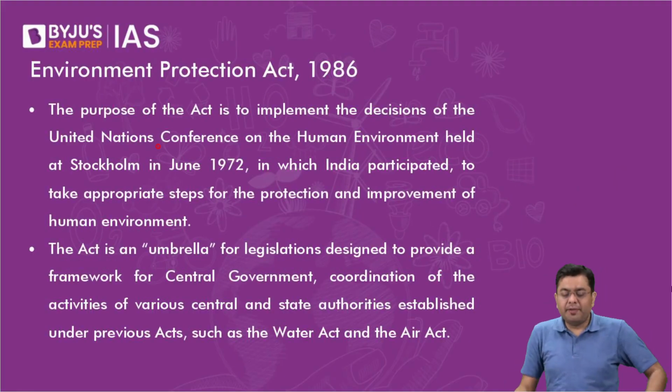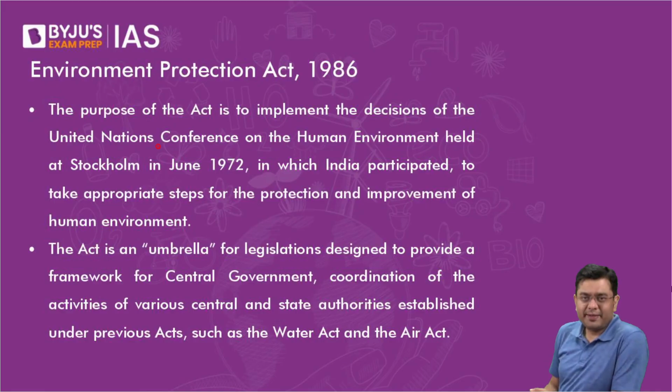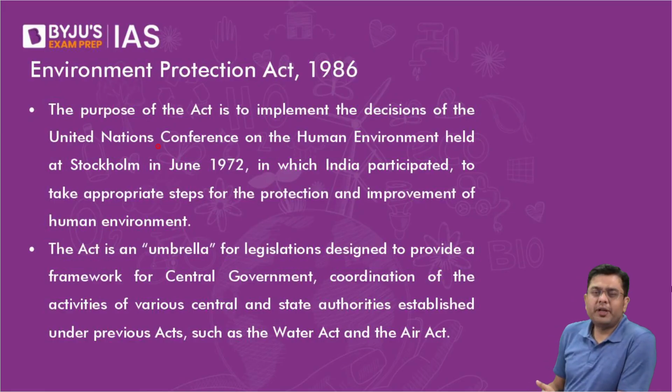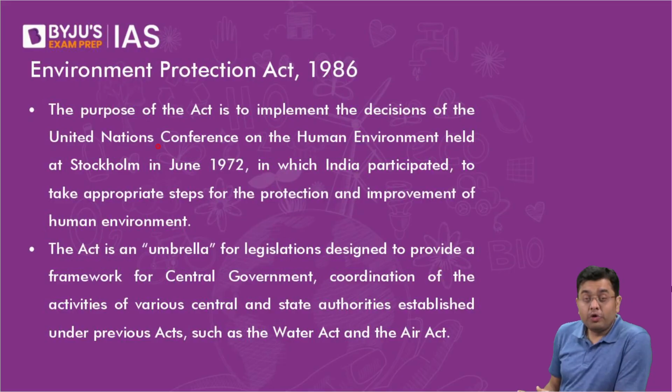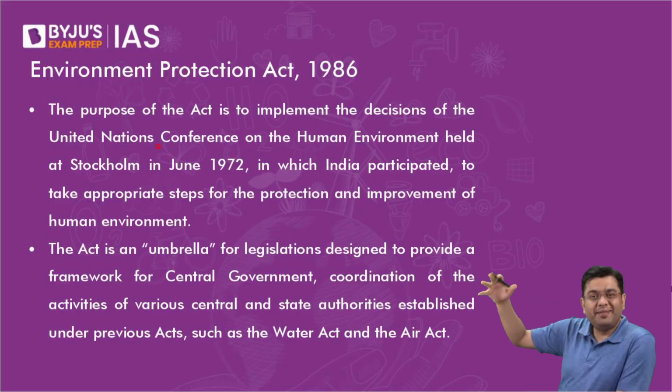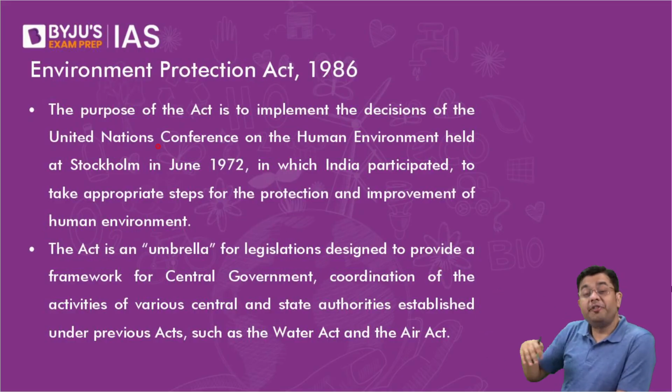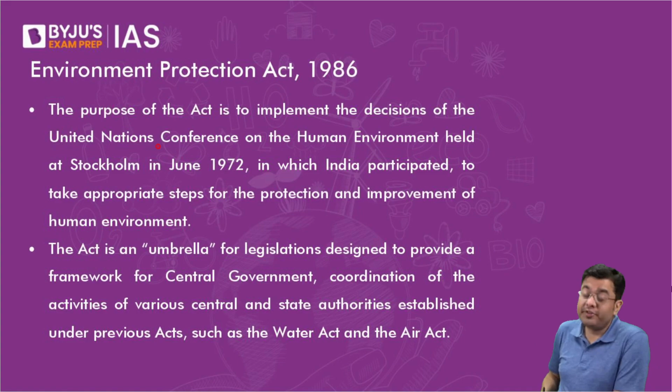Then you had the Environment Protection Act of 1986. This Act was brought into place in order to provide a comprehensive umbrella legislation for everything dealing with the environment. It quite significantly increased the power of the Central Pollution Control Board, CPCB.